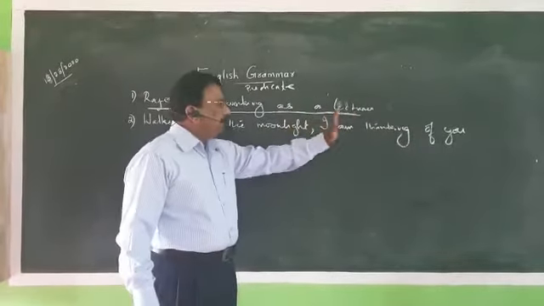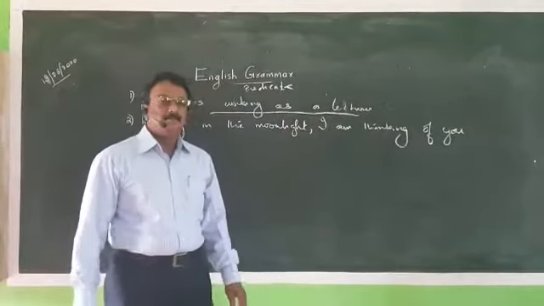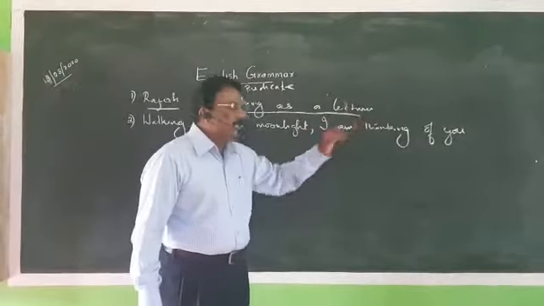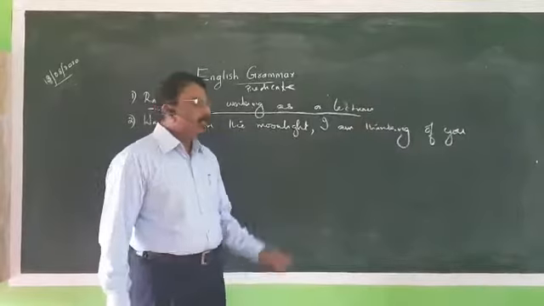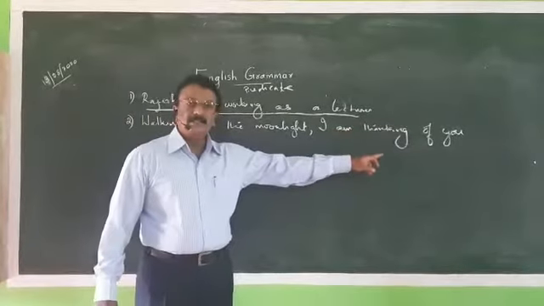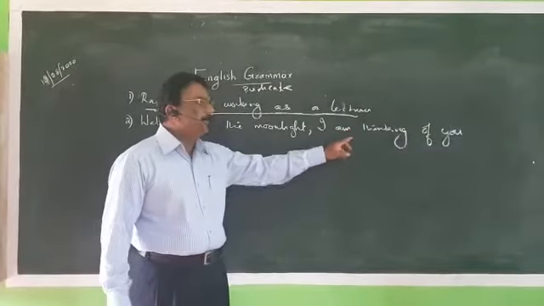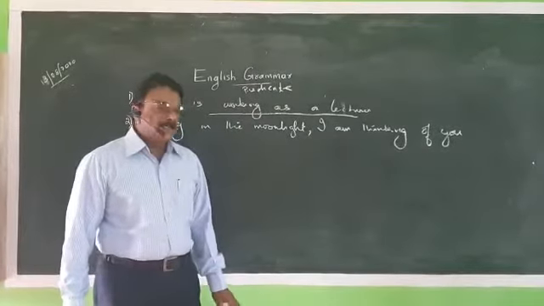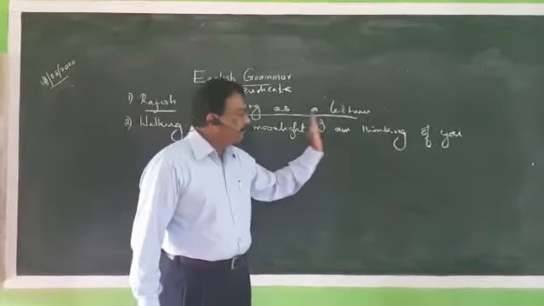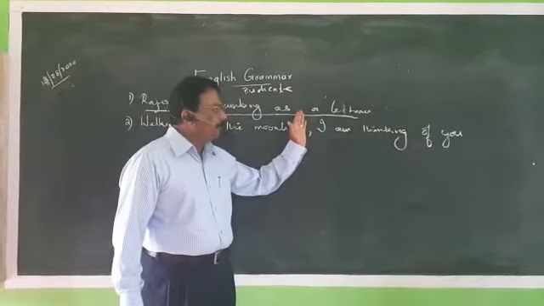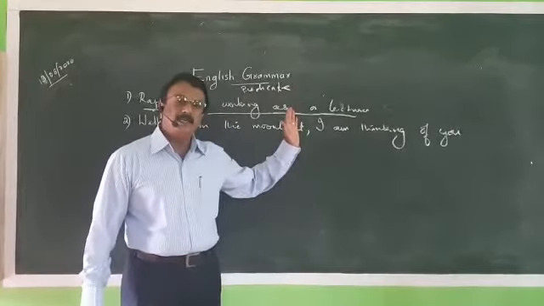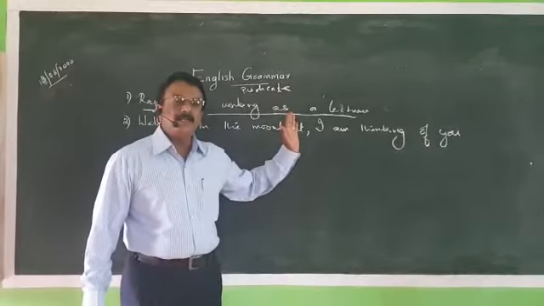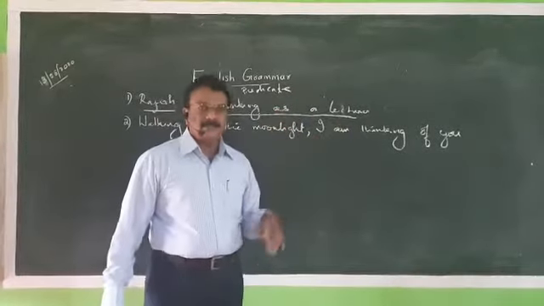This part is a sentence, or we can call this portion a sentence because it has subject and predicate. I already told you that verb plus object is predicate. So this portion, I am thinking of you, has a definite meaning. It has a subject and predicate of its own. So it is a sentence.